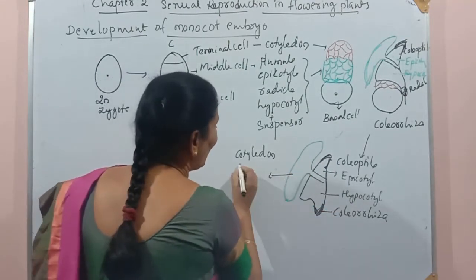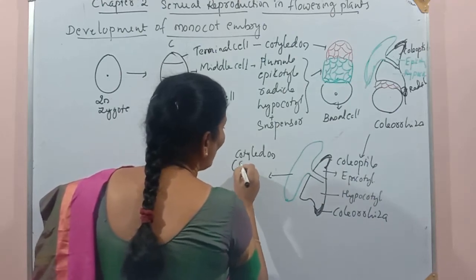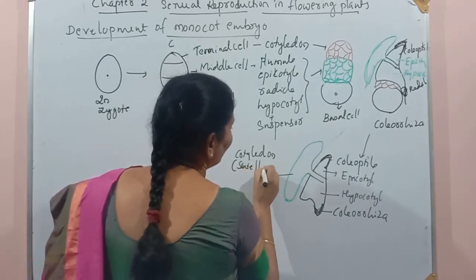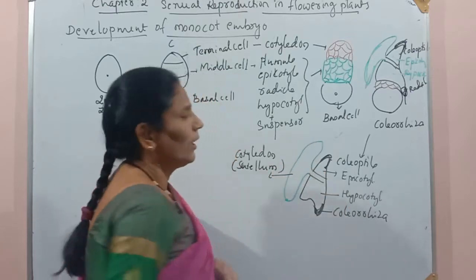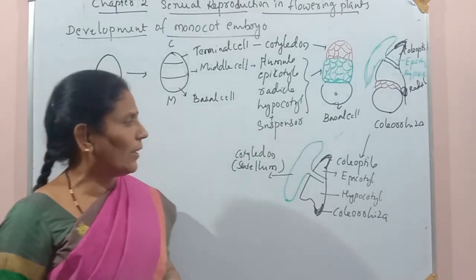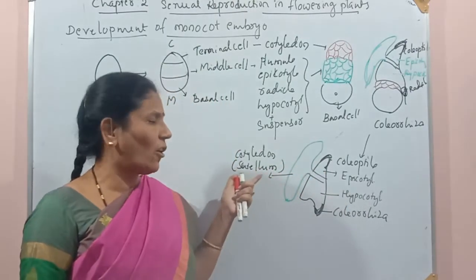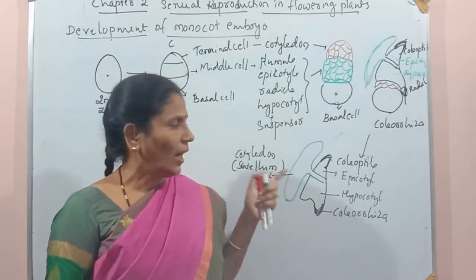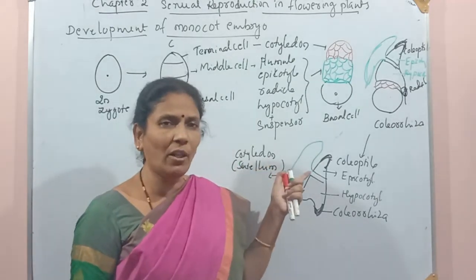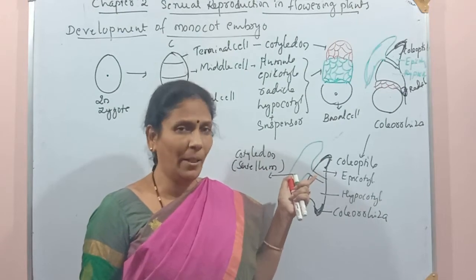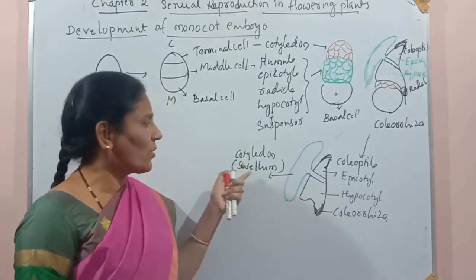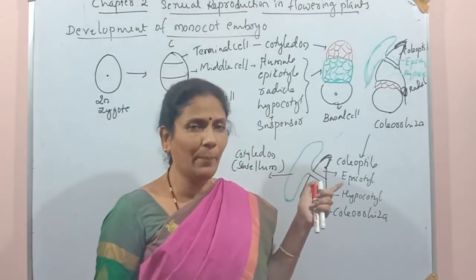In the same way, we also see one more word. The single cotyledon in grasses is called the scutellum. In monocot embryo, in some of the grass family, this cotyledon is a membranous structure, and this membranous single cotyledon is called the scutellum. So we are using scutellum only in monocot embryo.